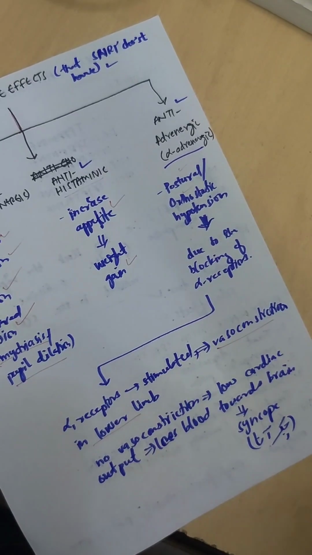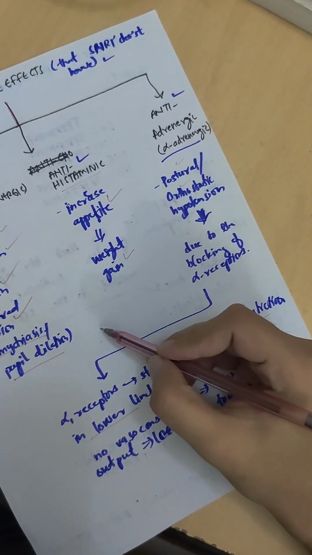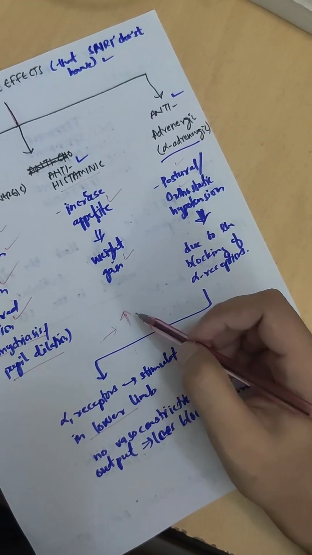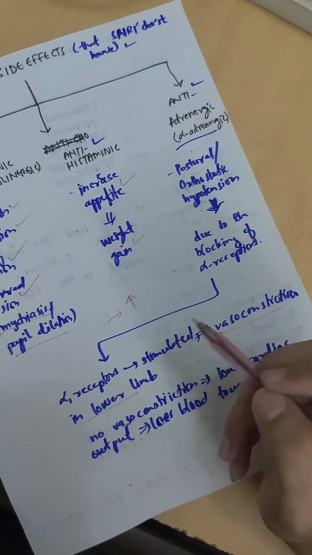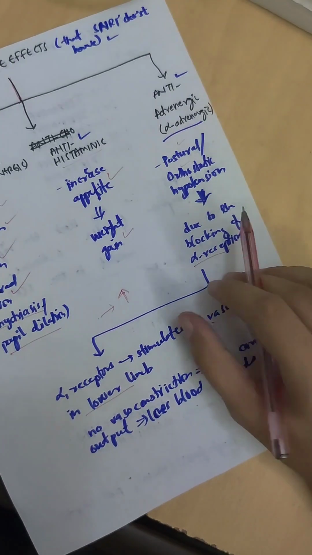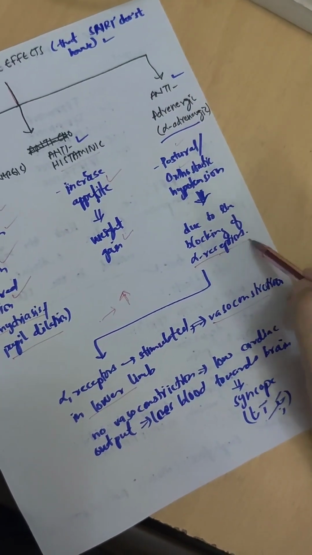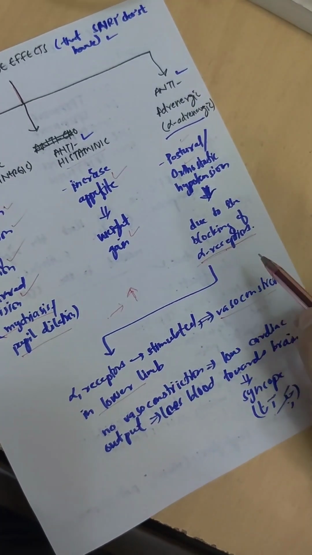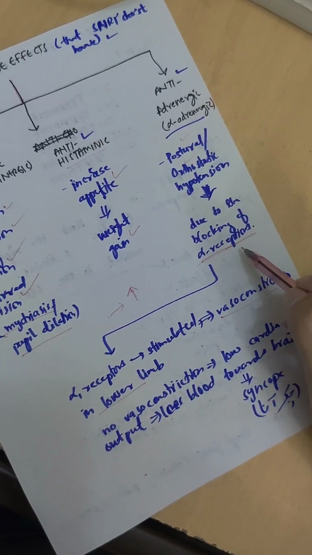The normal physiology is that when we change from lying to standing, blood rushes into our lower limbs. At that time the alpha adrenergic receptors are stimulated, so they cause constriction in the lower limbs. So less blood is allowed towards the lower limbs, and the valvular walls are activated.